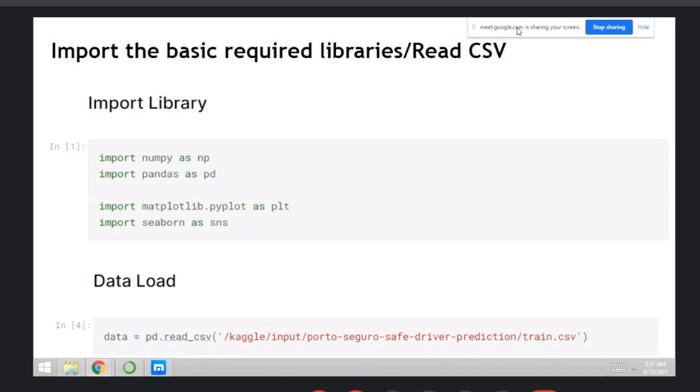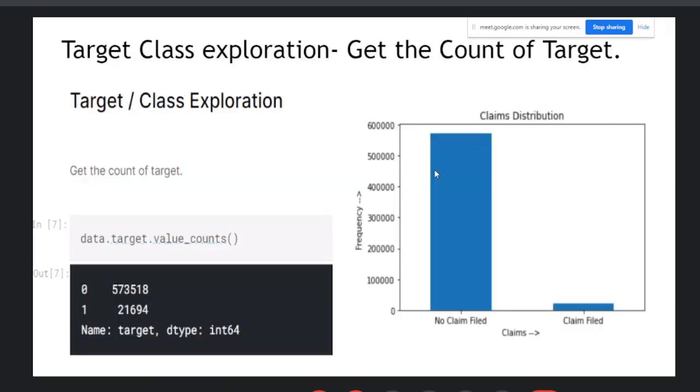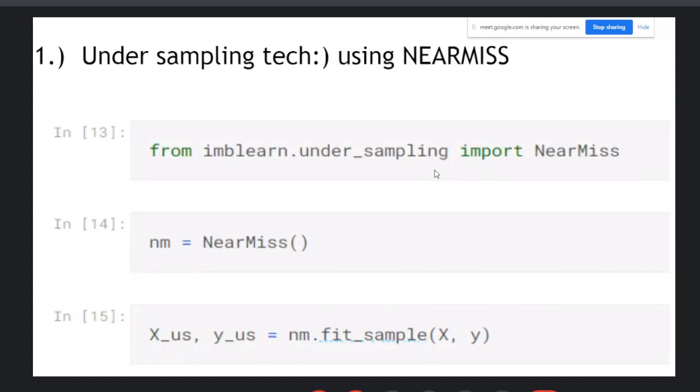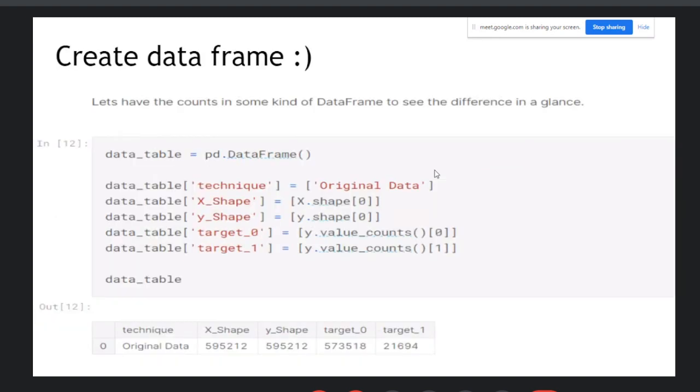So import the libraries, import the data set. Then next, check how many zeros and how many ones there are, and visualize the graphic representation. Then create your X and Y and drop the class column with axis 1, and then check your shapes. Then for undersampling using NearMiss, create an instance of NearMiss, use the fit and resample methods, and just train your model. Then create a data frame and check the shapes.